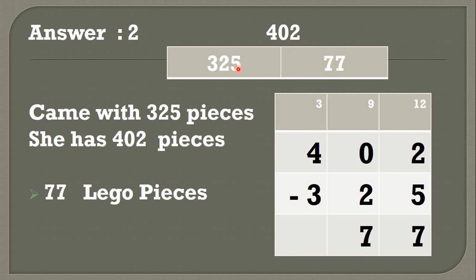We are not doing addition here, we are doing subtraction, because 402 she already has, and she came with the 325. So 402 minus 325. Let's check here, students. 402 minus 325. What answer is coming here? Let's check.